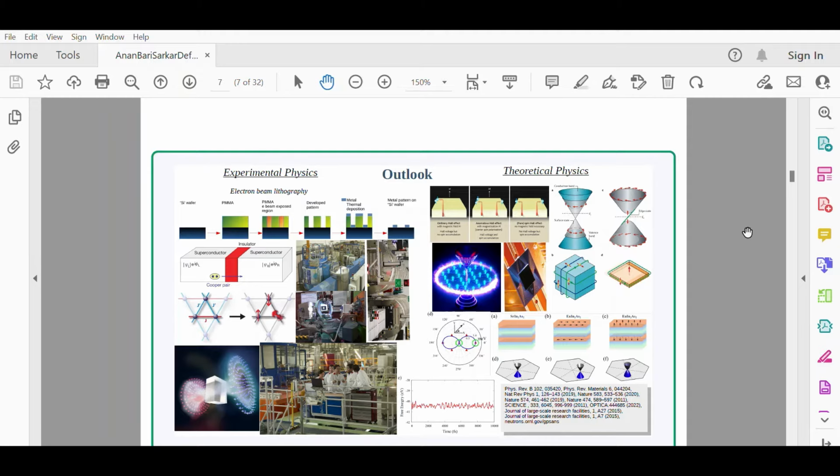In a nutshell, as I just mentioned, we start from electron beam lithography, then working with superconducting quantum interference devices, then working with different neutron diffraction facilities, and skyrmion physics. Then as far as theoretical physics is concerned, it's working with different Hall effects, then bringing in magnetism in close proximity to topologically non-trivial systems, observing the newly emerging physics, how the topological properties will change, and then discussing two of our works.